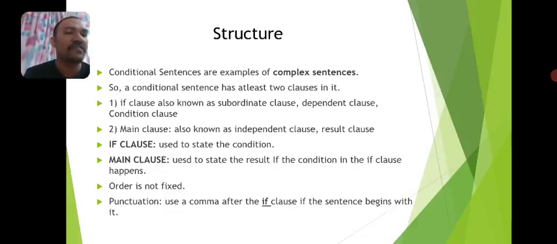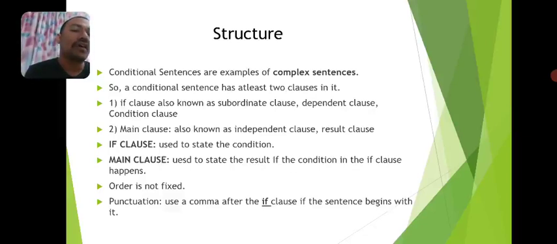Because this part of the sentence is used to convey the result. If the condition specified in the if clause is fulfilled, to convey that result we use this part of the sentence. So the if clause is used to state the condition, while the main clause is used to state the result if the condition in the if clause takes place.